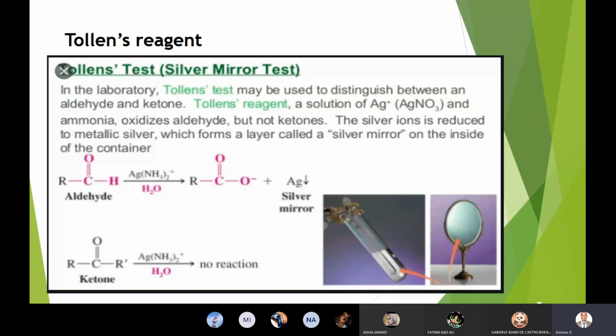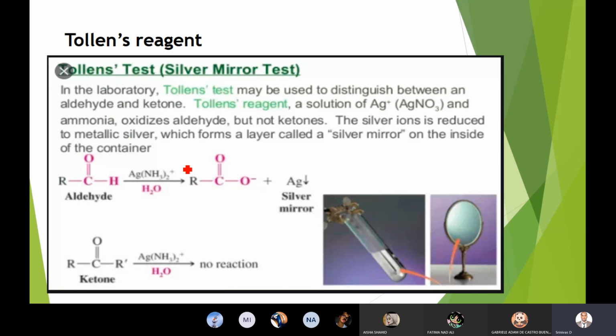In the laboratory, the Tollens test may be used to distinguish between an aldehyde and a ketone. All the reagents which I introduced today are useful to distinguish between aldehydes and ketones. This Tollens reagent is a solution of silver nitrate and ammonia. We also call this ammoniacal silver nitrate. It oxidizes aldehydes but not ketones. The silver ions are reduced to metallic silver, which deposits on the sides of the test tube. This forms a layer called the silver mirror on the sides of the container.